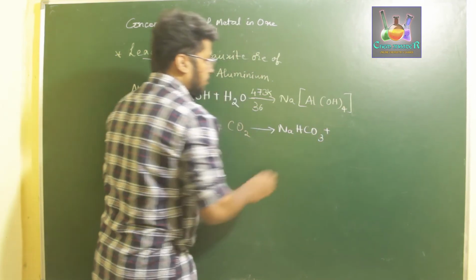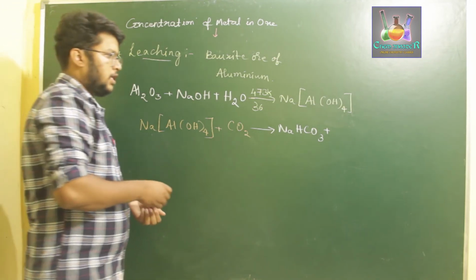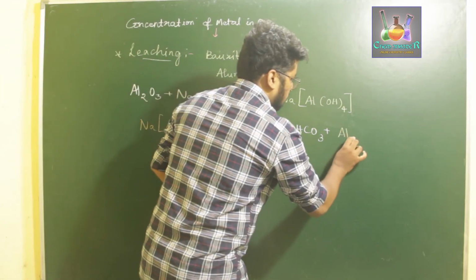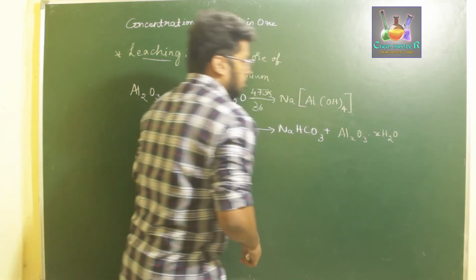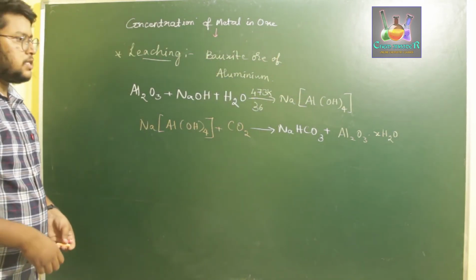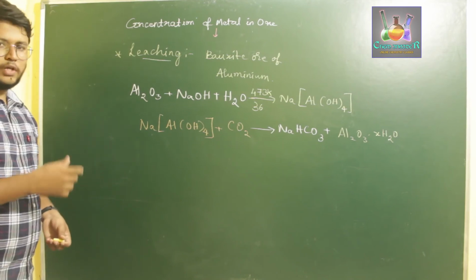In the meanwhile, what we observe is the aluminium present in here gets precipitated as Al2O3·xH2O, that is, Al2O3 with x molecules of water. So this is what happens.